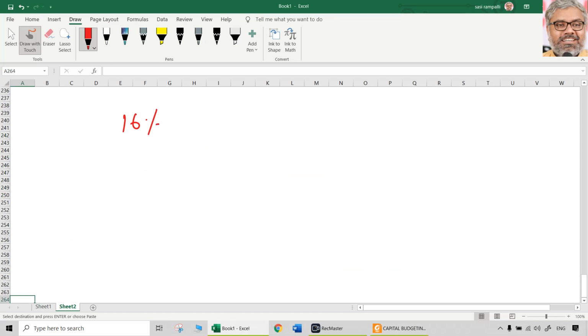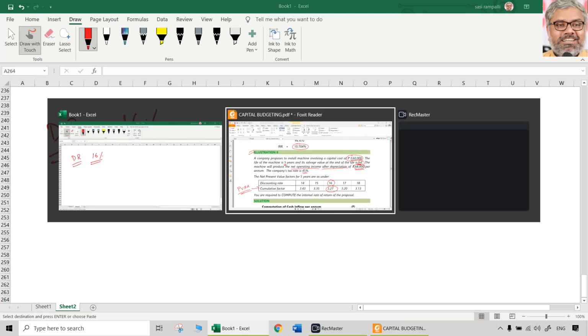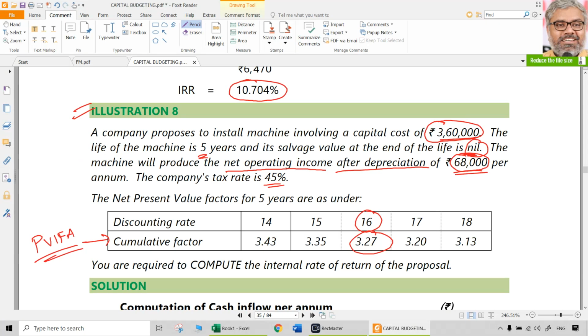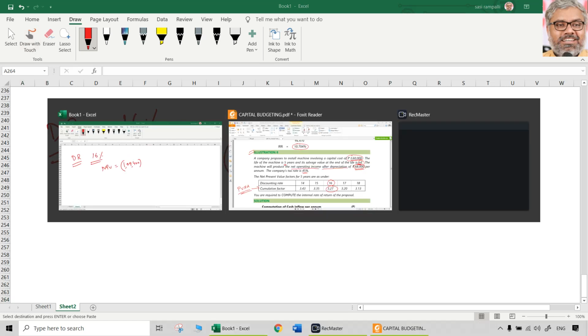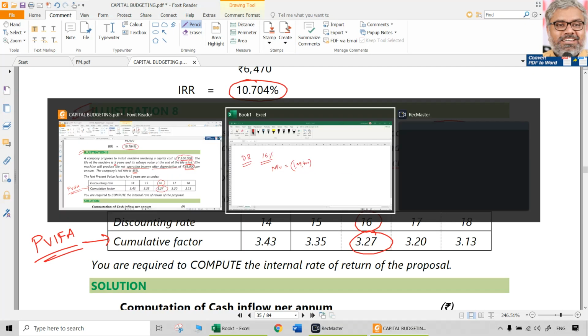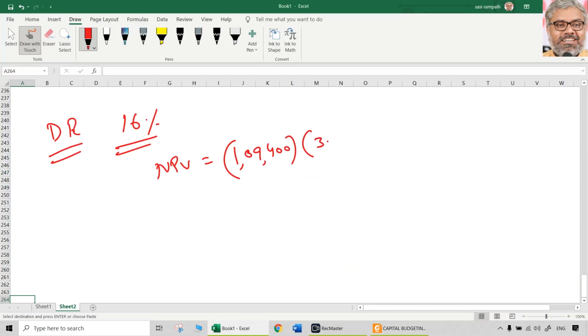So at 16%, what is going to be NPV? At a discount rate of 16%, that can be found out because the cumulative factor, PVIFA, is given: 3.27. So NPV is equal to 1,09,400, which is the cash flow, multiplied with 3.27.